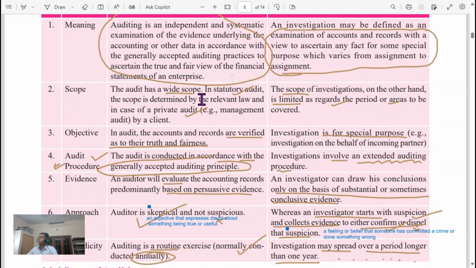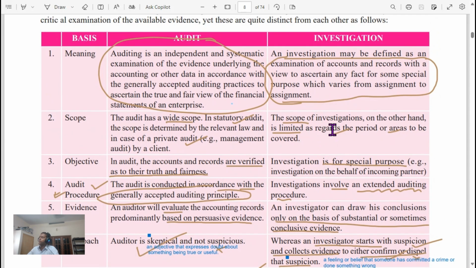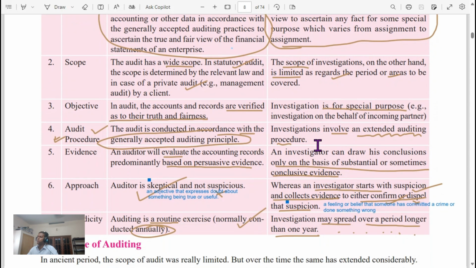Audit has a wide scope. In a statutory audit, the scope is determined by the relevant law, and in the case of a private audit, by management, for example a management audit by a client. The scope of investigation is limited as regards the period or areas to be covered. The objective of audit is to verify accounts or records as to their truth and fairness. Investigation is for a special purpose. Example: investigation on behalf of an incoming partner.